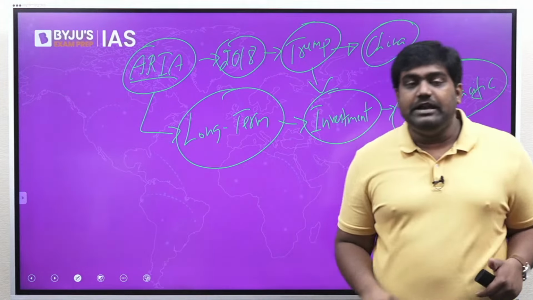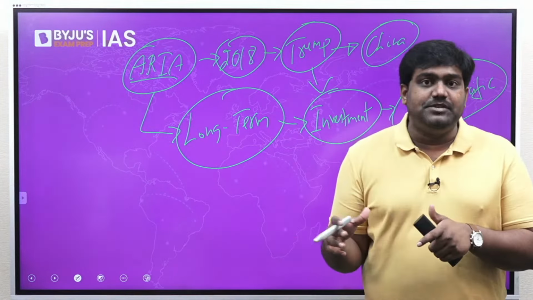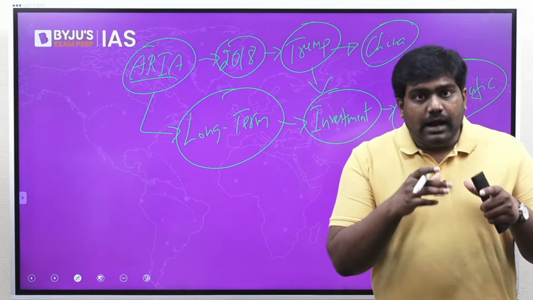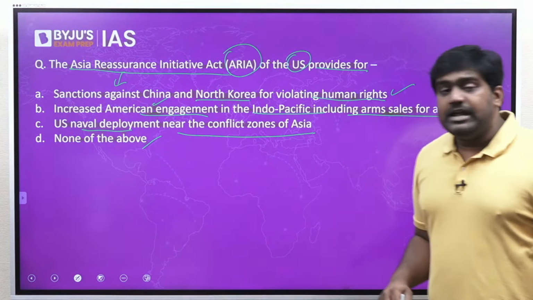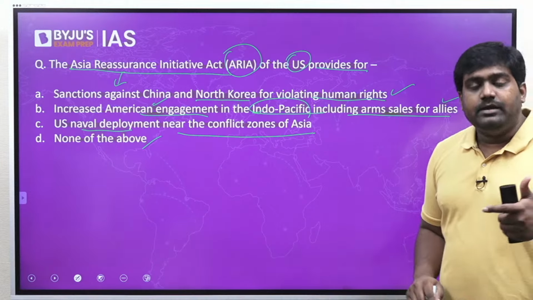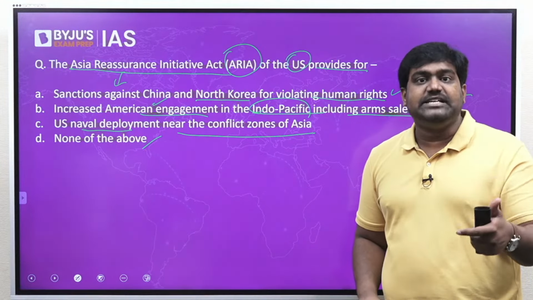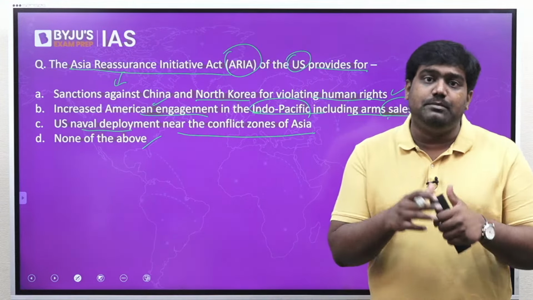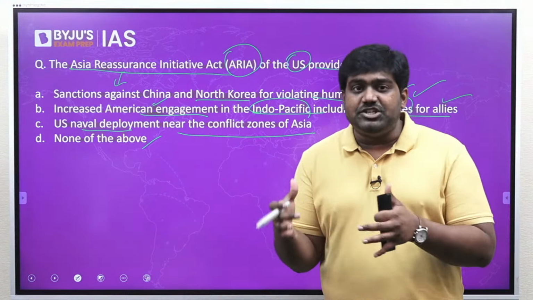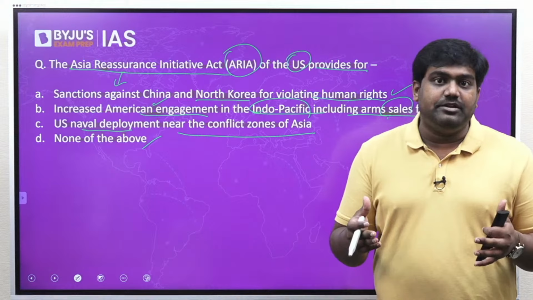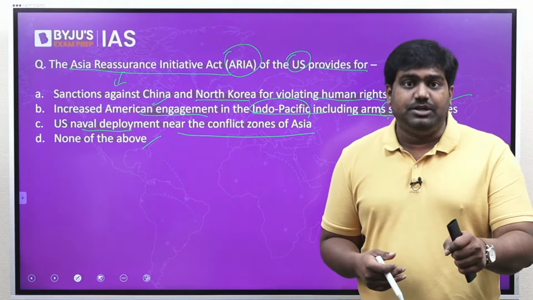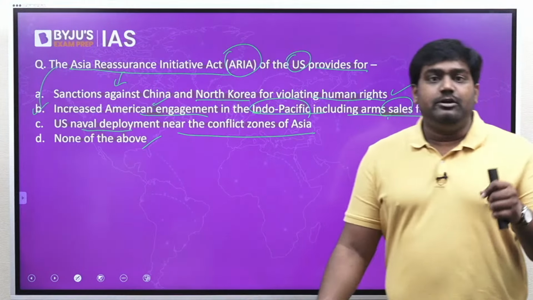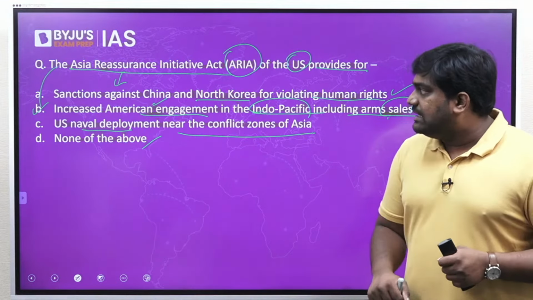Now that is why it is relevant for India as well, because India stands to benefit from this as it can seek a long-term alliance with the US in countering China in the Indo-Pacific. Under the act, the US is looking at long-term engagement of the Indo-Pacific, and it is looking to sell military hardware to its allies in order to achieve and protect American interests. So countering China and countering Chinese aggression is definitely part of the American interests. So countries like India in the Indo-Pacific can benefit out of this. That is why the act is important and relevant even today, and the correct answer is option B.